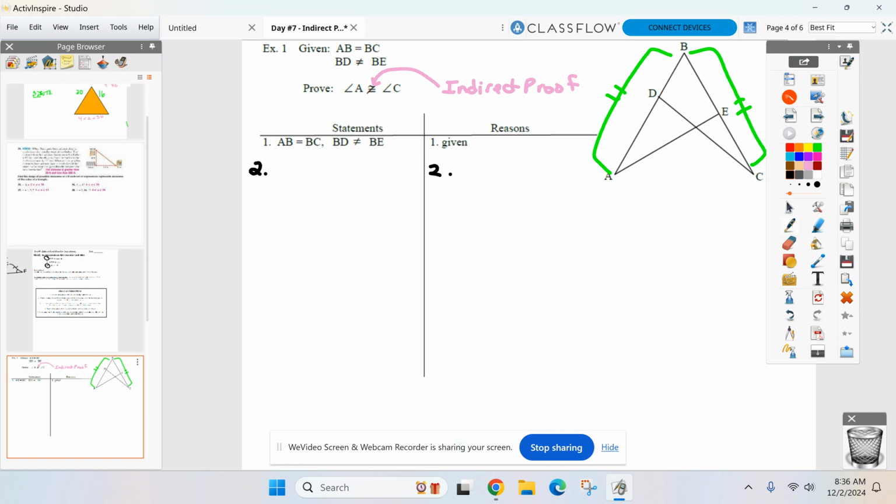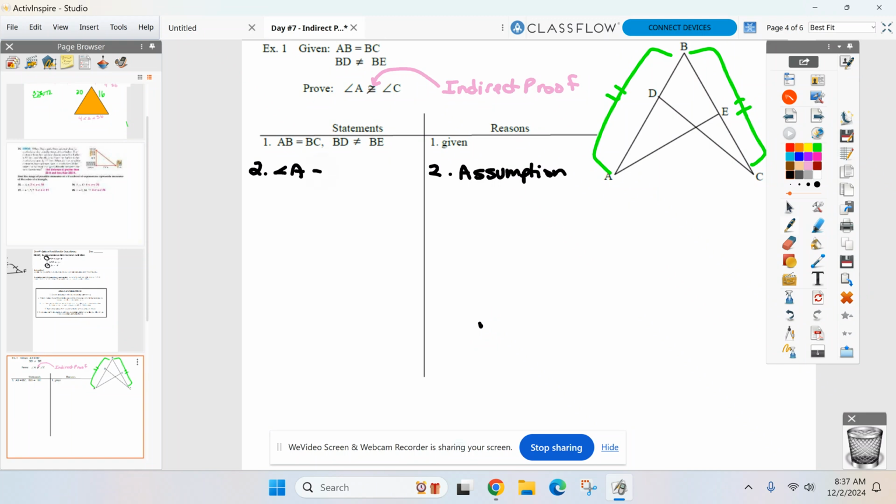When we do an indirect proof, after we write the givens, our next statement is going to be an assumption we're going to make. All right, we're going to make an assumption right now. And this assumption is the same for every indirect proof. We're going to assume the opposite of our proof statement is true. Let me say that again. We're going to assume the opposite of the proof statement is true. So if angle A is not congruent to angle C is our proof statement, what are we going to assume is true? Angle A. What's the opposite of that?